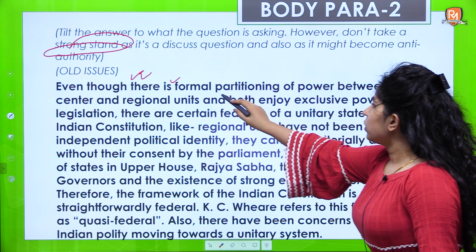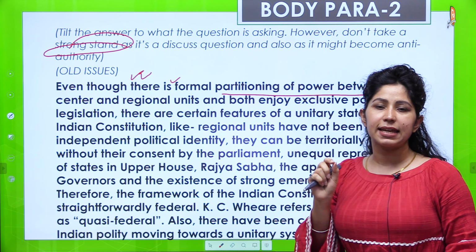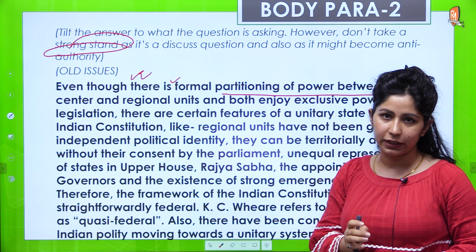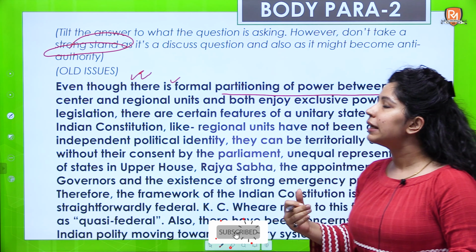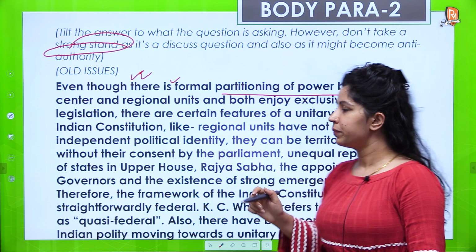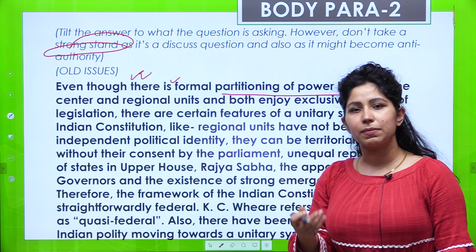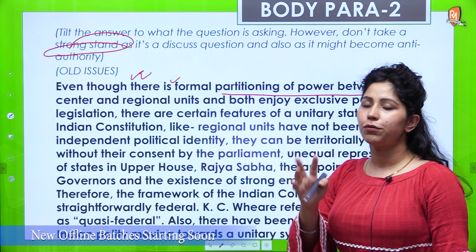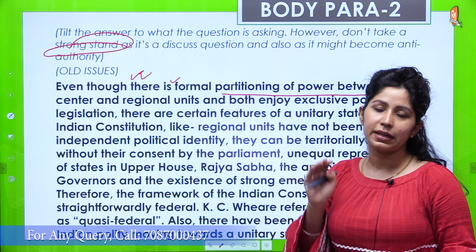Even though there is a formal partitioning of power between central and regional units, you know that there is a concurrent list and union government has more power over concurrent list. Also, the number of subjects in the state list have decreased over time and it is highly predicted that they will decrease even more. Also, fiscal federalism, that is a question because finance commission decides things and states are not very happy with the kind of fiscal federalism that is prevalent in India.